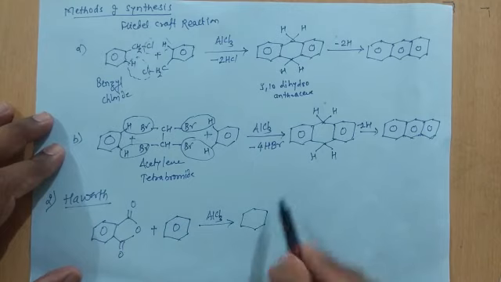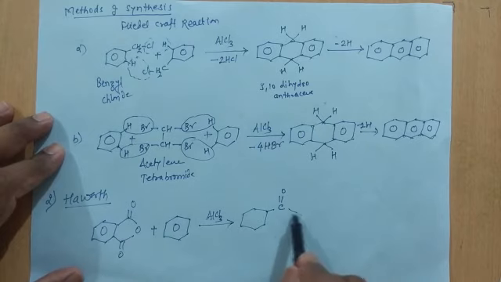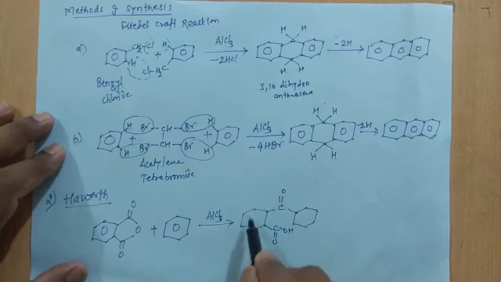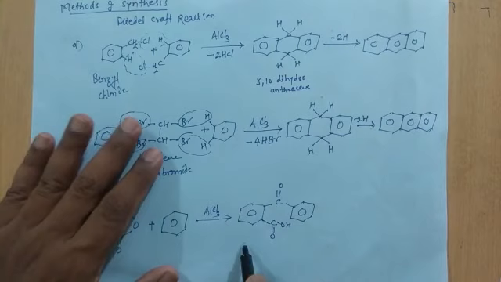It will attach to the benzene ring in this manner. This is orthobenzoyl benzoic acid.